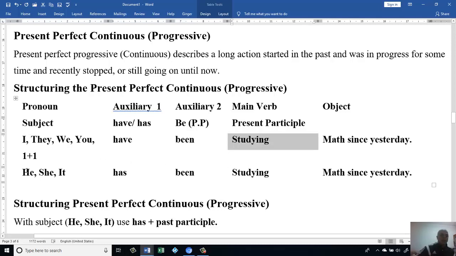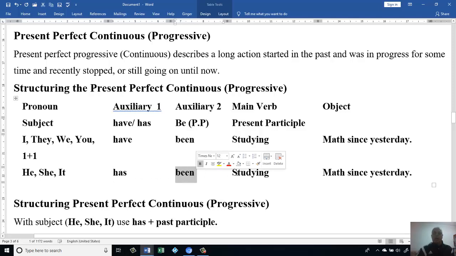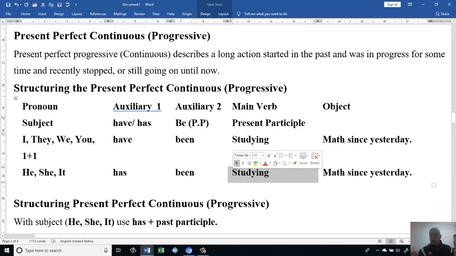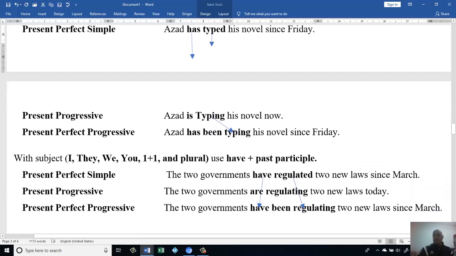If the subject is he, she, or it, then I have to use "has." Then to make it in the perfect time, I have to use "been." Then to make it perfect continuous, I have to use a verb with the ing form. Same thing here. Let's see how we structure the present perfect continuous, or present perfect progressive.